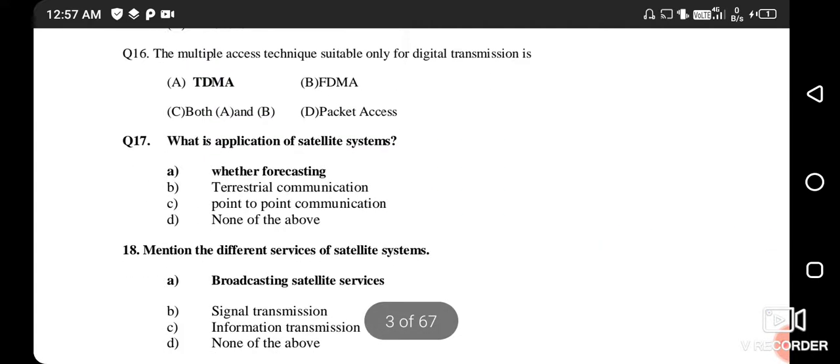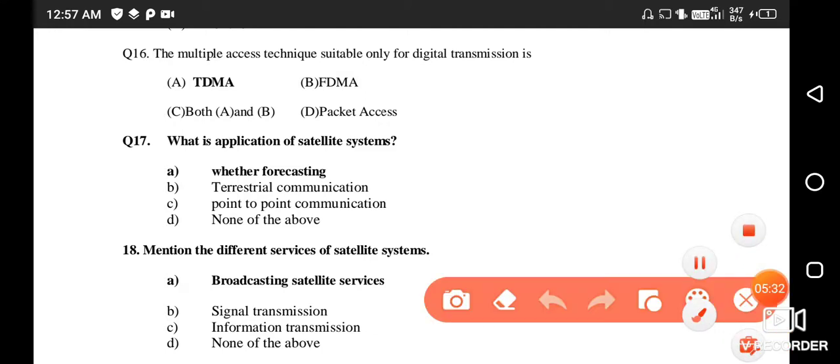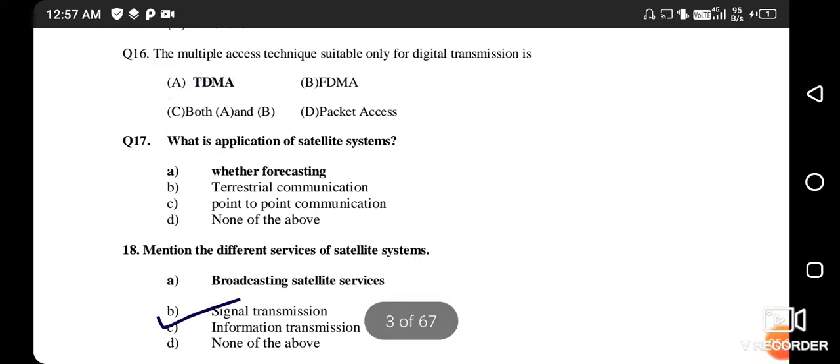Next question, question number 16. The multiple access technique suitable only for digital transmission is? The time division multiple access technique is the correct answer.